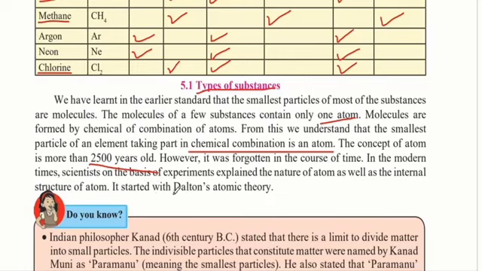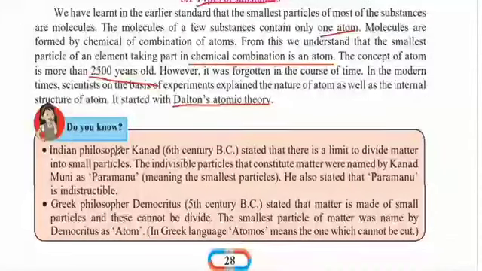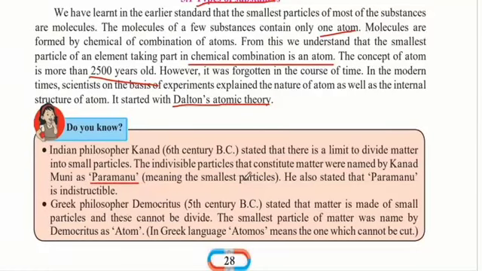It started with Dalton's atomic theory. So Dalton was a scientist who gave his theory called the atomic theory. Do you know, Indian philosopher Kanad in 6th century BC stated that there is a limit to dividing matter into small particles. So as you divide matter into smaller and smaller particles, you will notice that there's a limit. There's only up to a certain point that you can divide this matter. The individual particles that constitute matter were named by Kanad Muni as Paramanu, which means smallest particles.